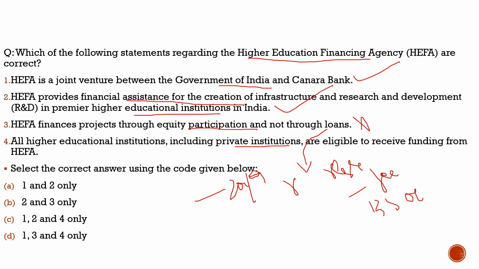No, private education institutes are not allowed to receive money through HEFA. So this statement is very much incorrect. Now with this question, the correct statement would be option A and B. The correct option would be option A, that is 1 and 2 only.